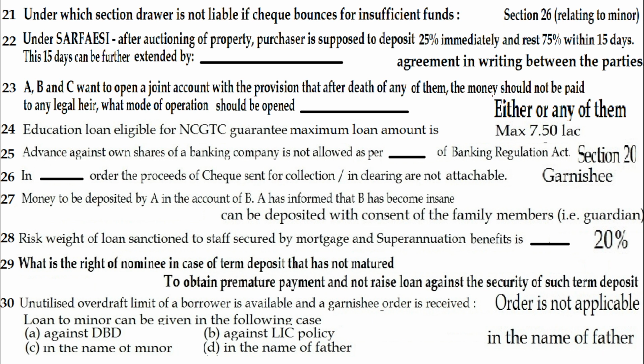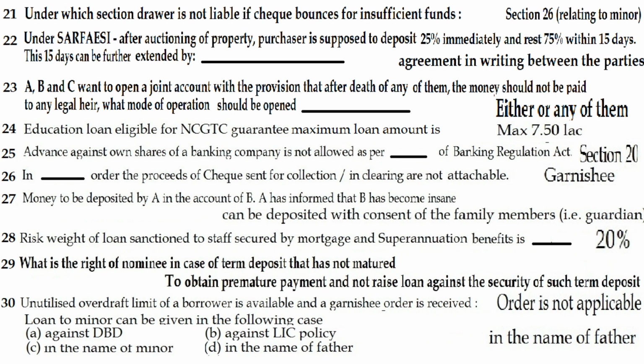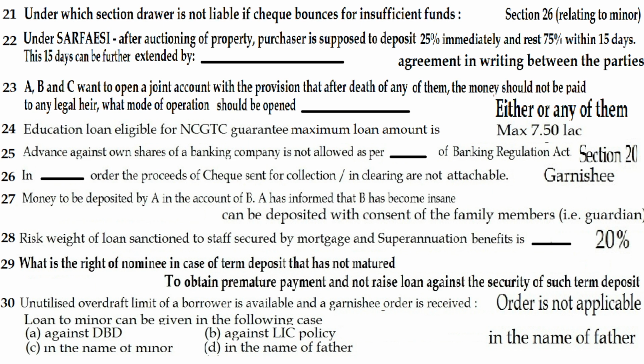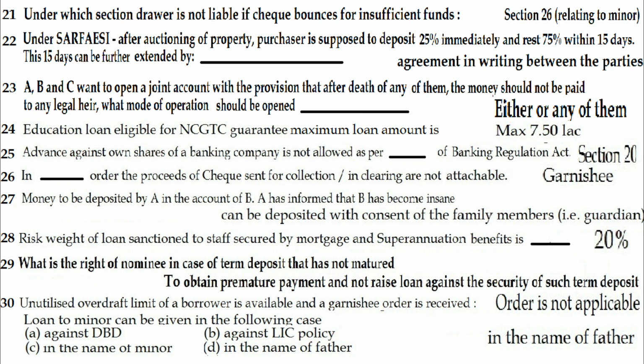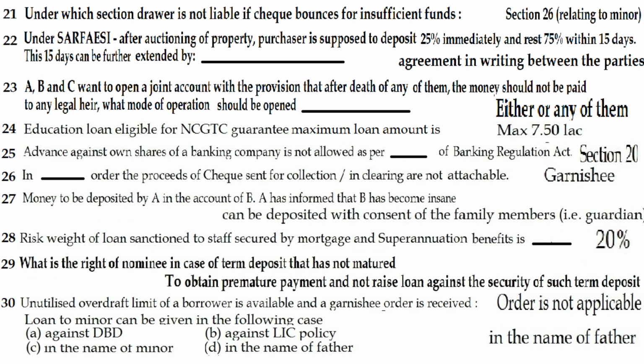The answer is money can be deposited with consent of family members, that is, the guardian of a person who became insane. Question 28. The weight of loan sanctioned to staff secured by mortgage and superannuation benefit is dash. The answer is 20%.